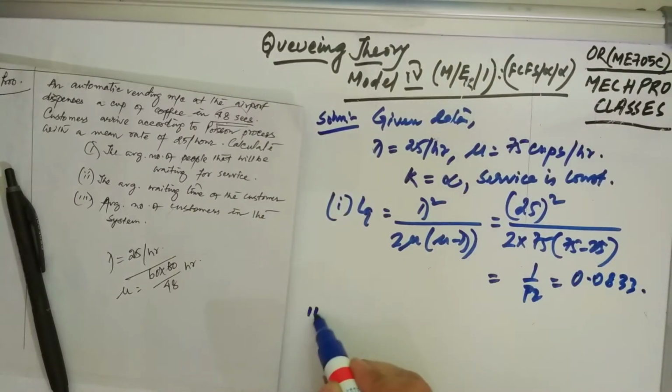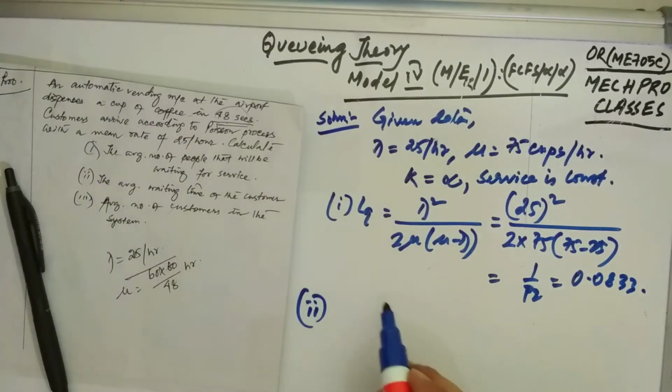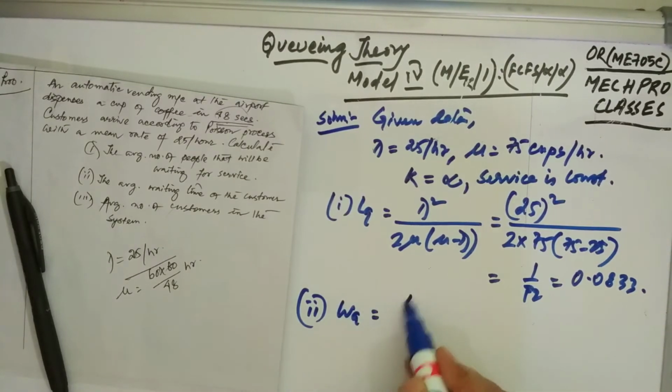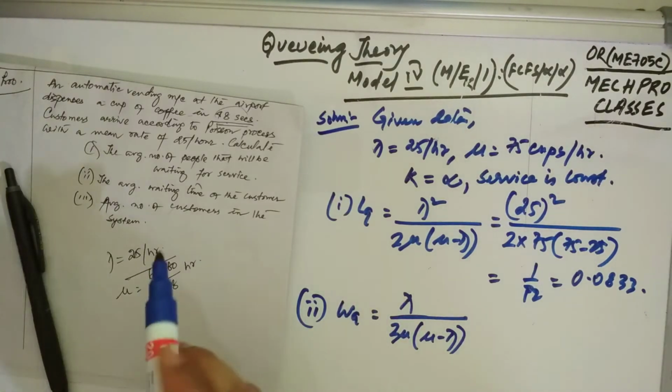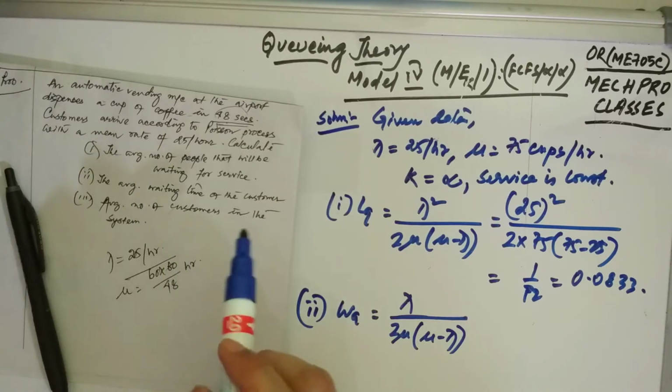For the second part, they have asked the average waiting time for the customer only, not for the whole system. So WQ equal to lambda by 2 mu into mu minus lambda. If you have not watched my previous video on model 4, you can first watch the video where I have applied these formulas. The k part has to be eliminated for solving this type of problem. You have to understand by seeing the problem which formula you are going to apply.